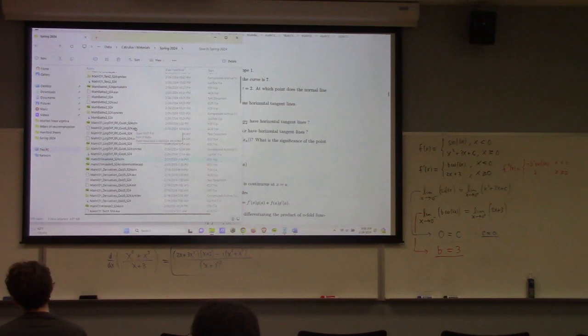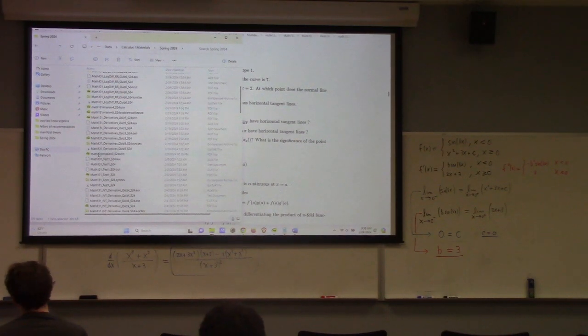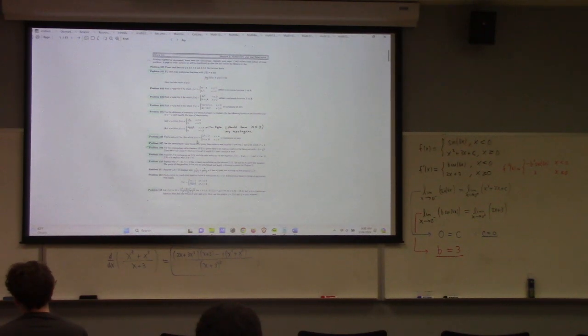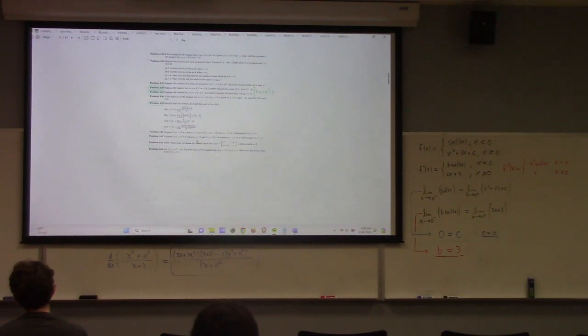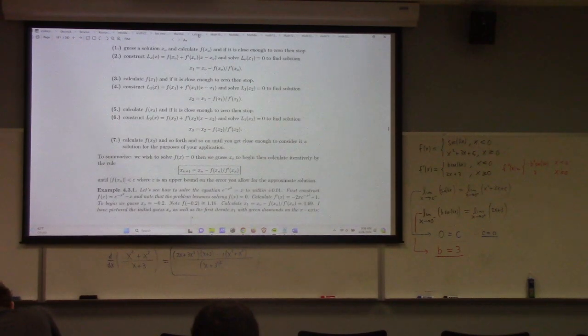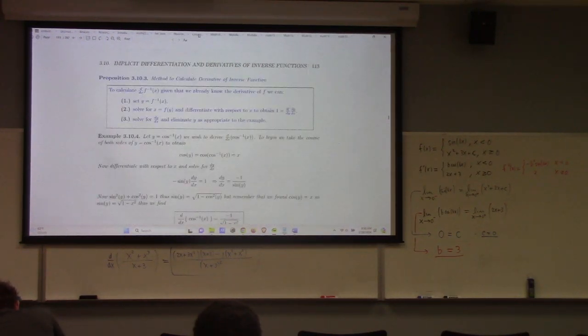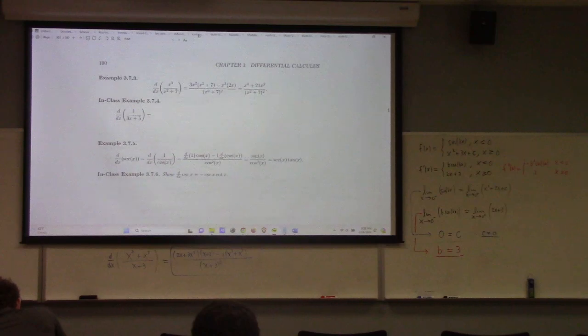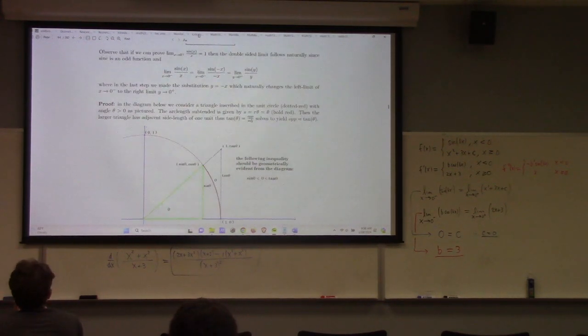So when I said that the test mostly focuses on missions 4 and 5, it is with the understanding that it's possible that this problem might appear. Oh, I don't know where it is, but it is definitely in here. I'll show you. Derivatives of sine and cosine right here, right?